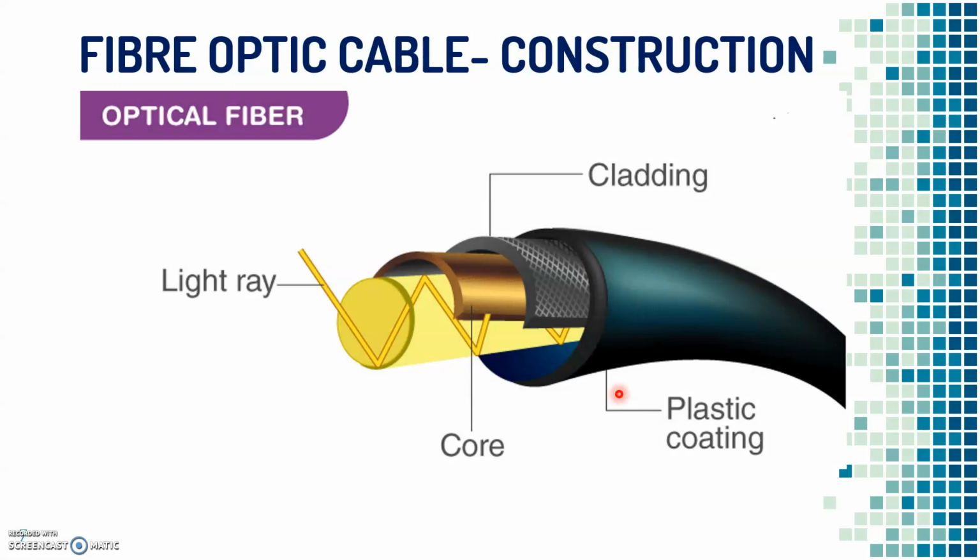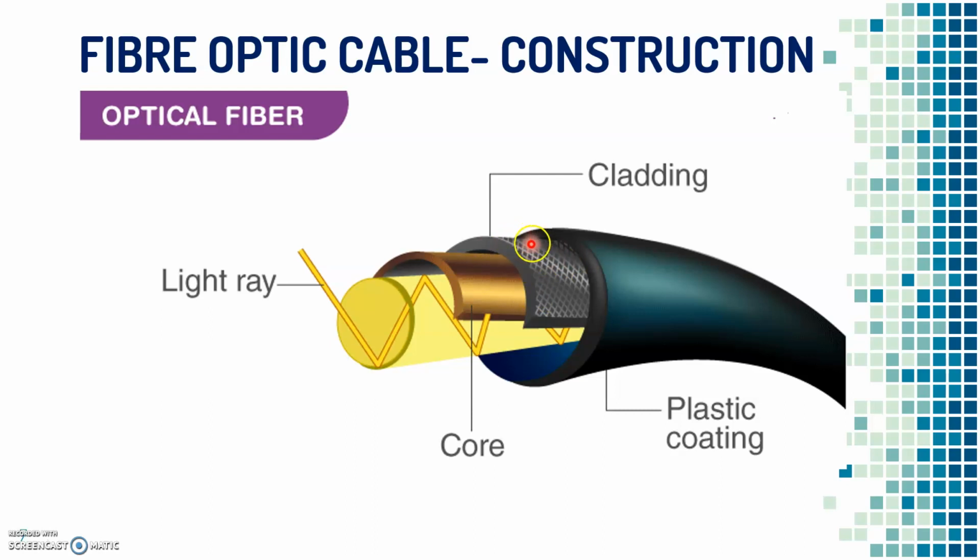Now we will see what a fiber optic cable looks like. It has three main parts: core, cladding and outer plastic coating. Core is the inner part. The light reflects within the core always. Cladding is the outer layer around the core. It has a refractive index slightly lower than the core.